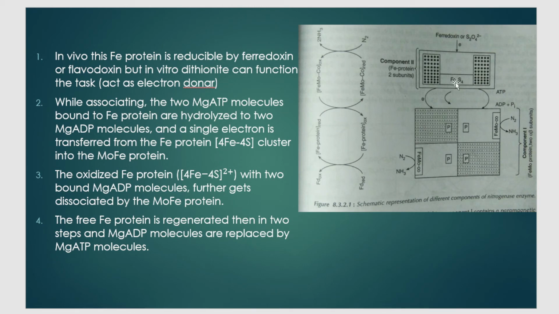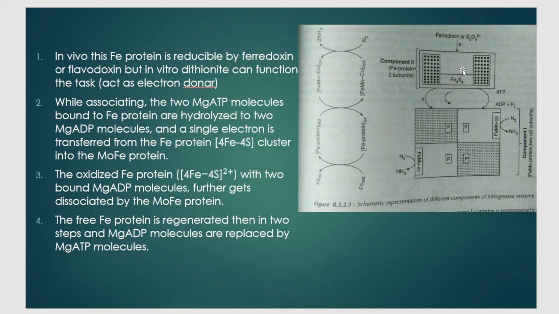Simultaneously, the two Mg-ATP molecules bound to the two subunits are hydrolyzed to 2 Mg-ADP molecules.